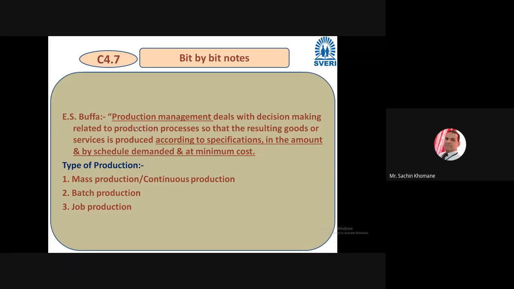We'll proceed. Now, a small, very general question to you. You know the types of production. Can somebody tell me what mass production is, or batch production, or job production? Tell any that you know. Somebody can put it in the chat box. It comes under production management. You should know the types of production so that you can do effective production management, right?